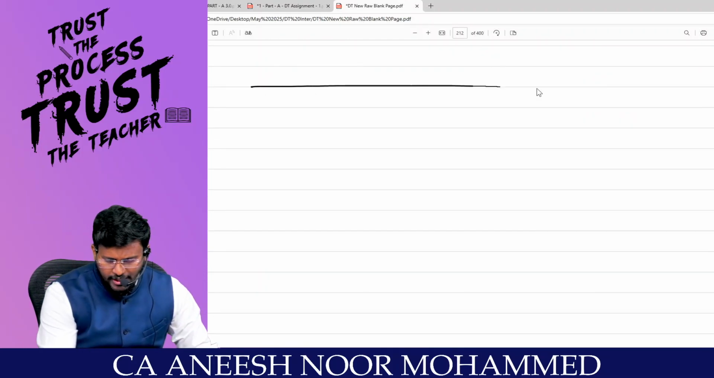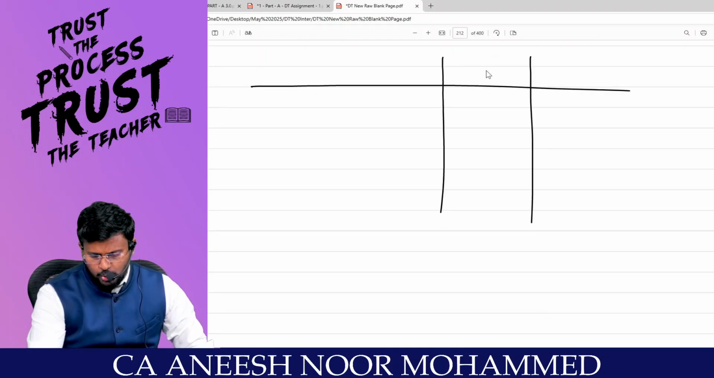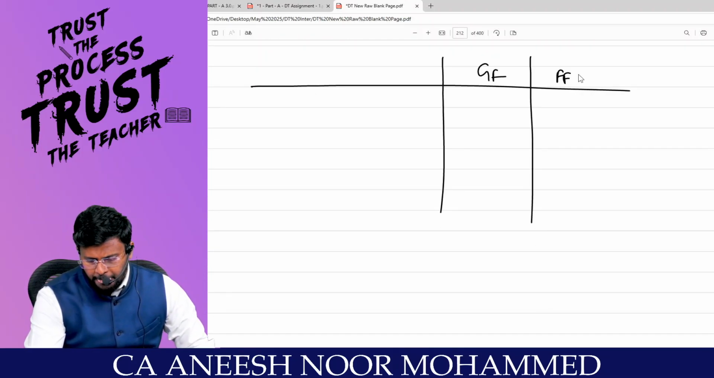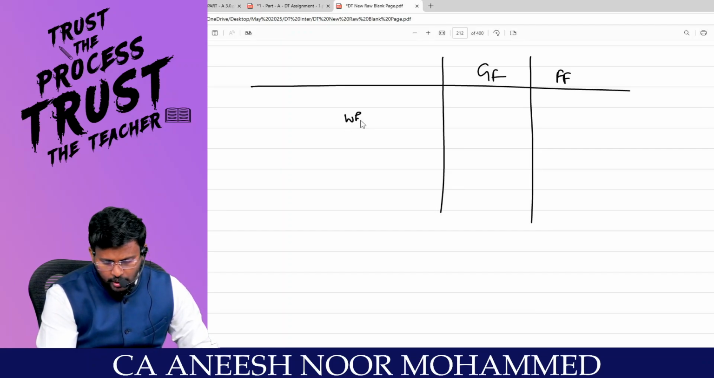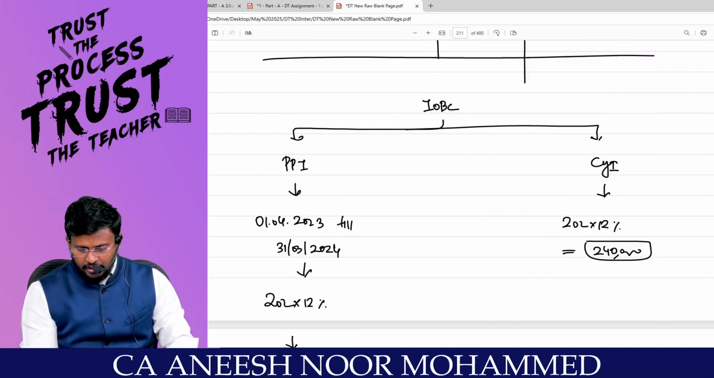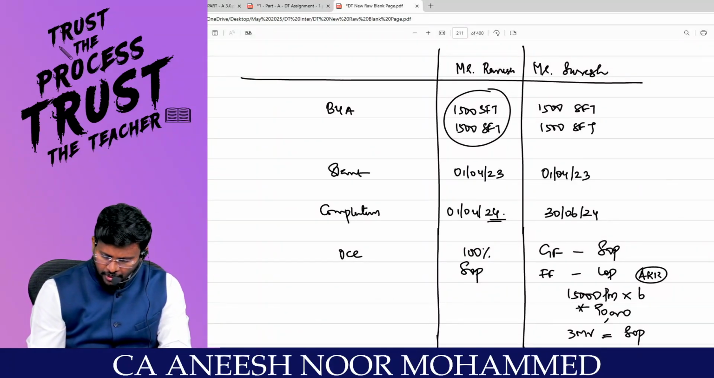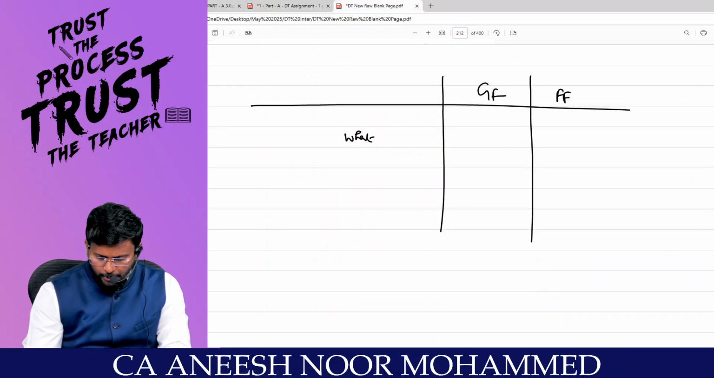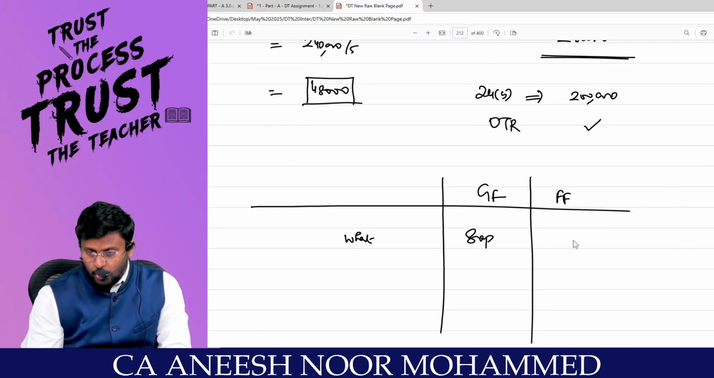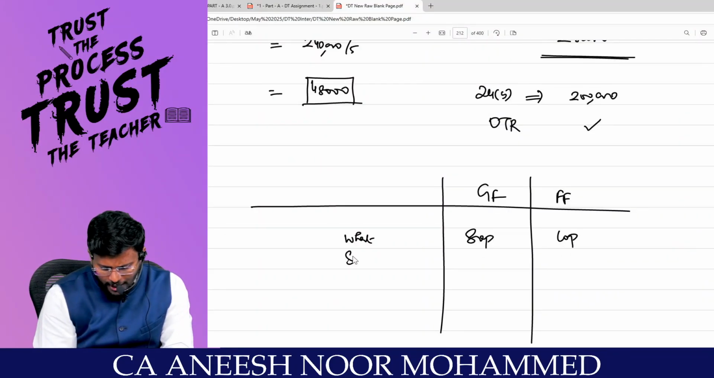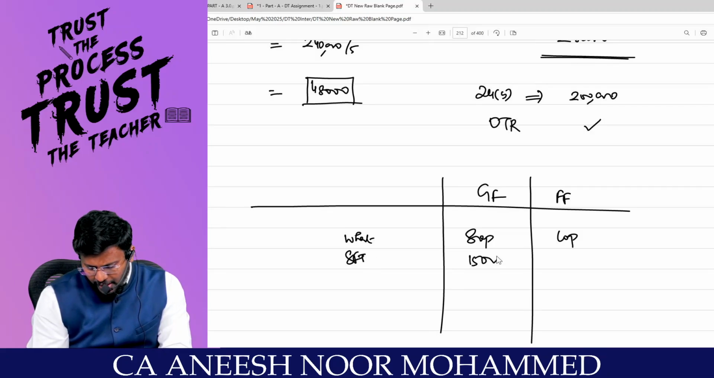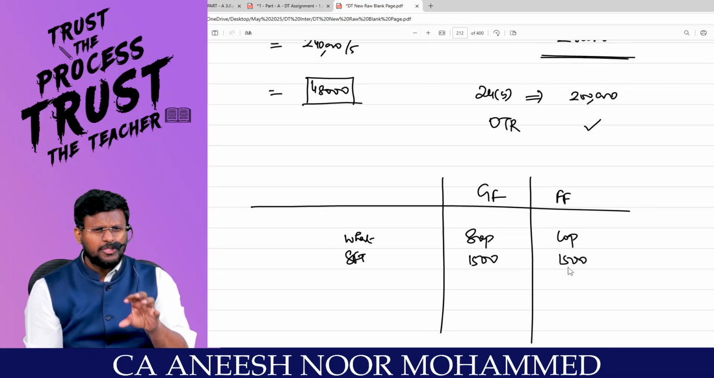Now coming to Suresh, who has 2 floors, my dear lovable students. One is the ground floor, and what is being done with the ground floor is the question. Self-occupied property, and the let out property is the first floor. So self-occupied property and let out property. What is the SFT? 1500 SFT and 1500 SFT. That means the proportion is 50-50.